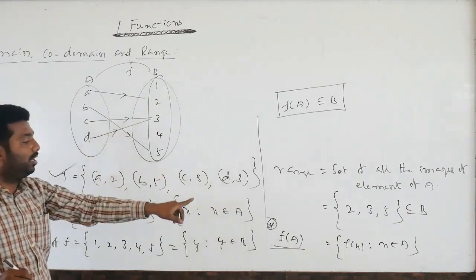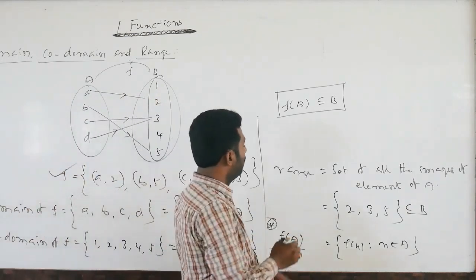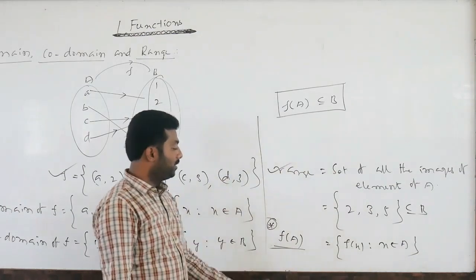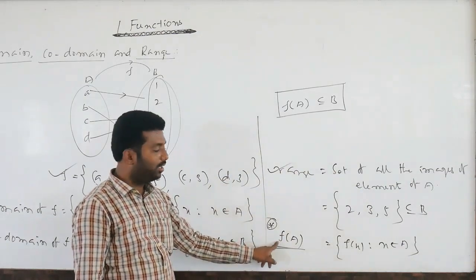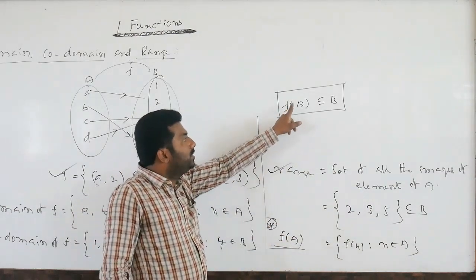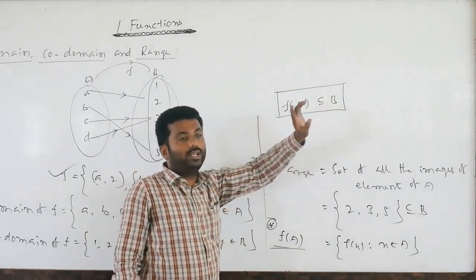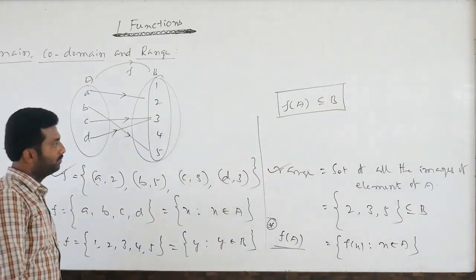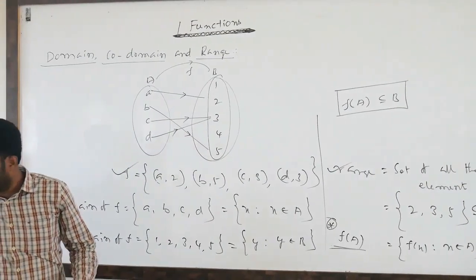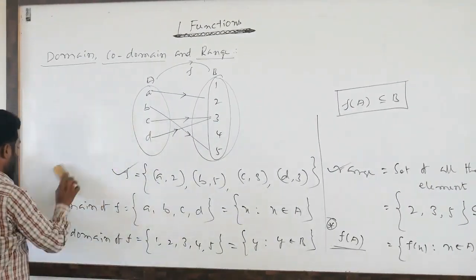That set of elements is called the range of the function. Generally the range of the function is denoted by f of A. So range is always a subset of the codomain. That point you have to remember. Next.